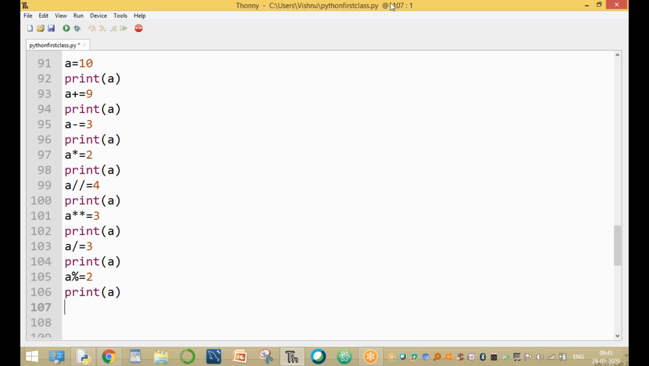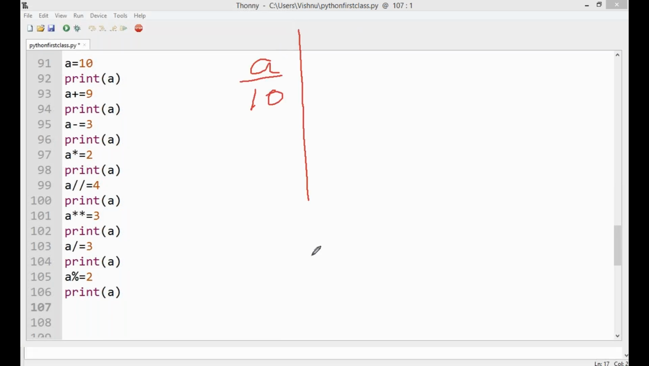Let's explain one by one, no problem. For example, first time, what is the value of a? 10. Okay. Here, this is the output. What is the output?